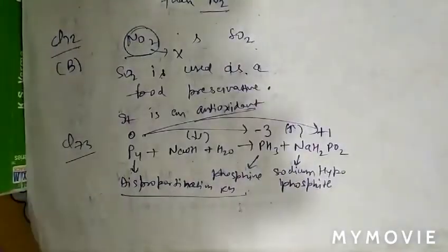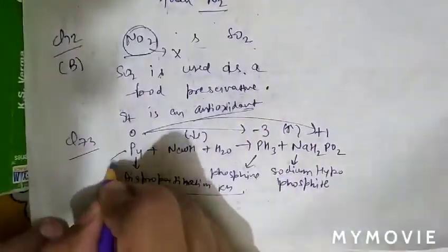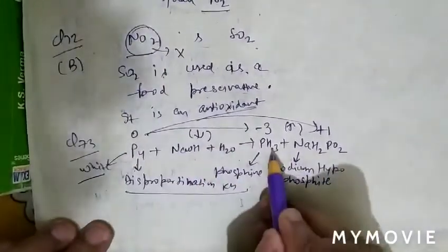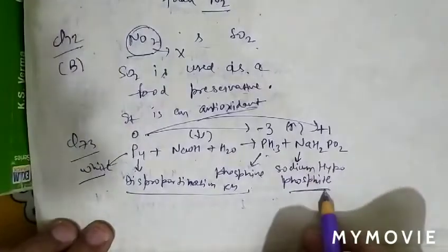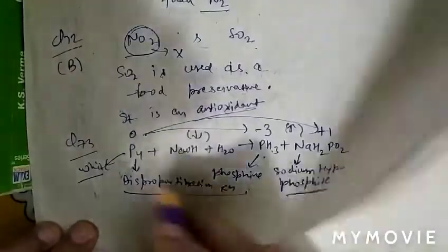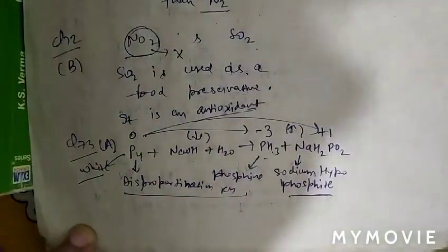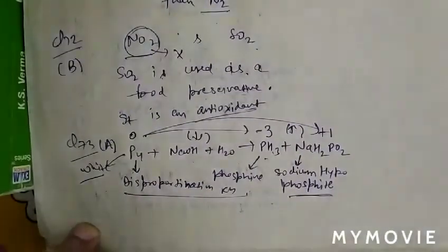So question number 73, when white phosphorus reacts with NaOH, it forms PH3 phosphine gas and sodium hypophosphite. So question number 73, option A is correct. See question number 74. In question number 74, what is given there?